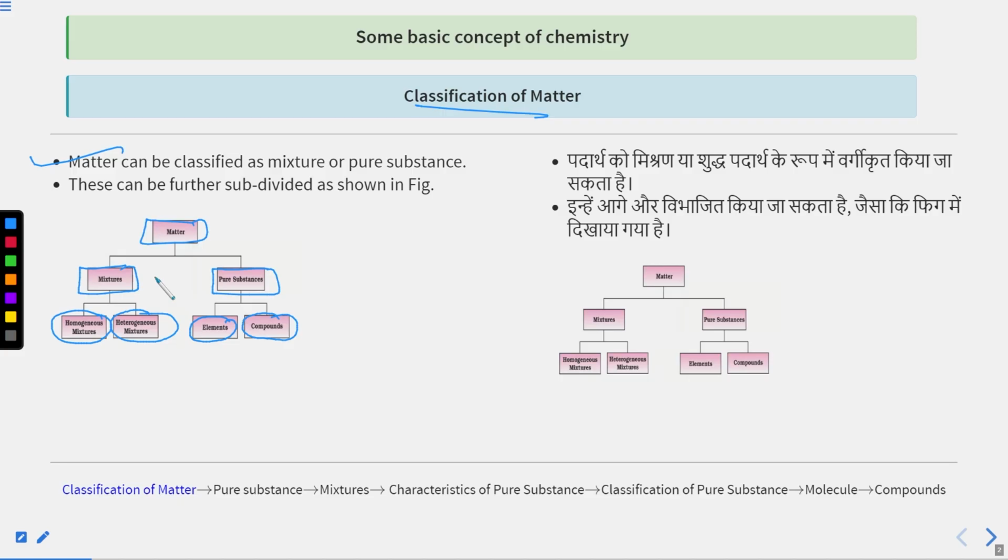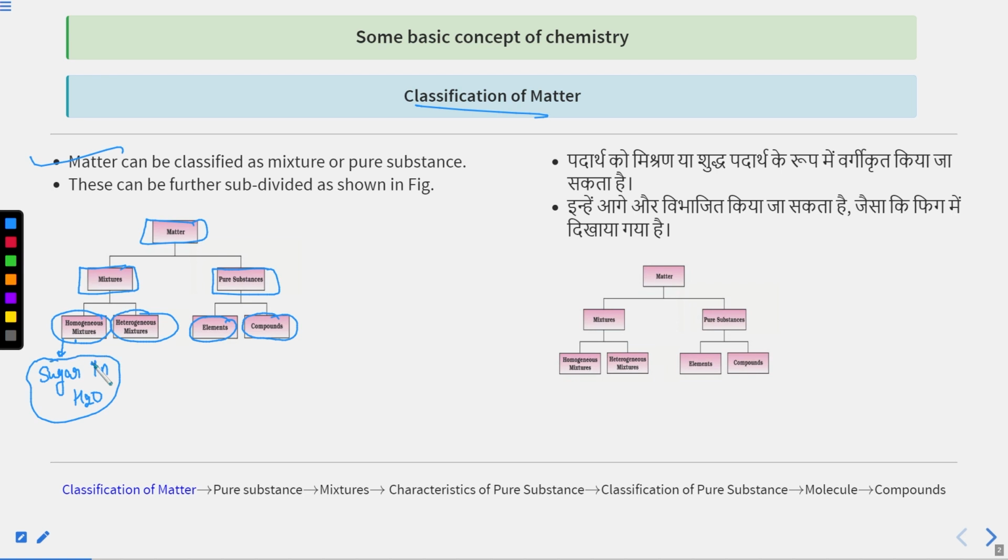What are mixtures? Mixtures are formed when pure substances are mixed. When two or more pure substances are mixed, then you will get mixtures. Suppose you have taken sugar in water. You have mixed sugar in water.